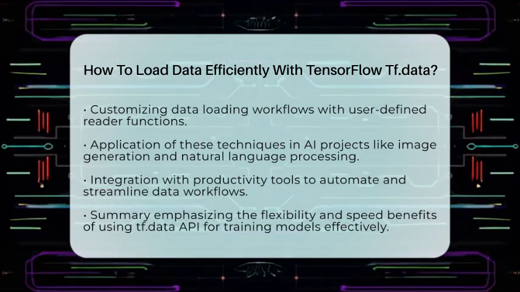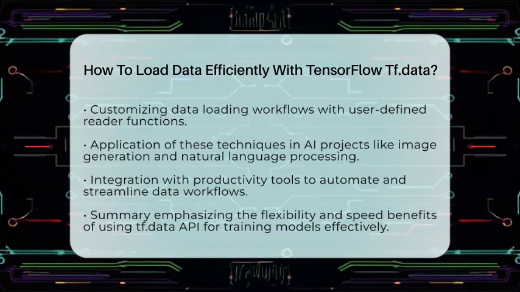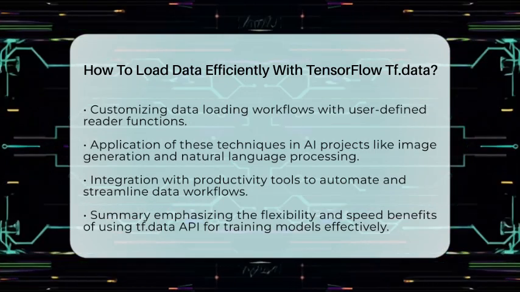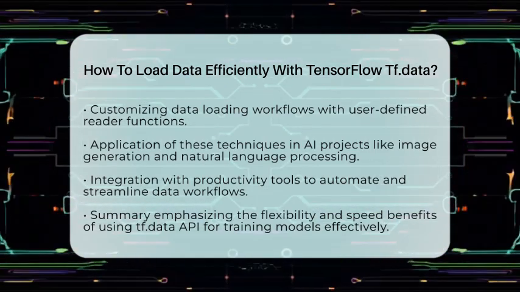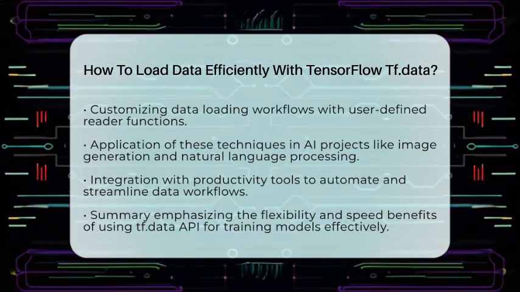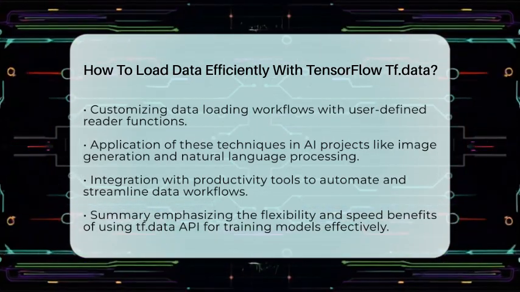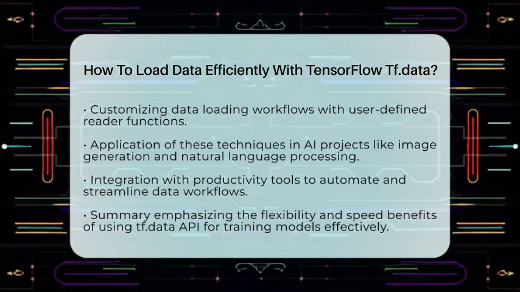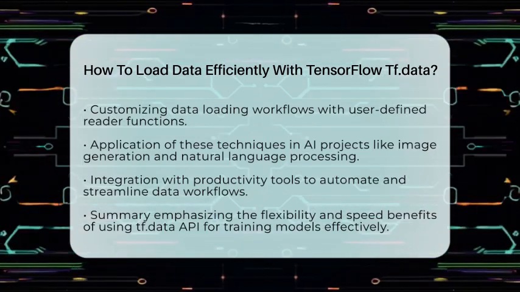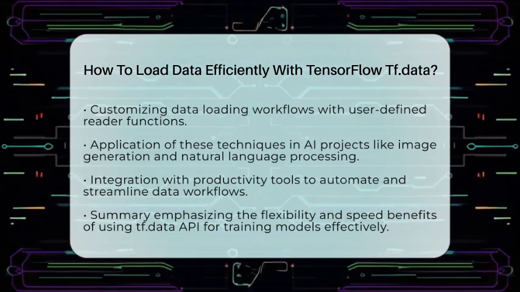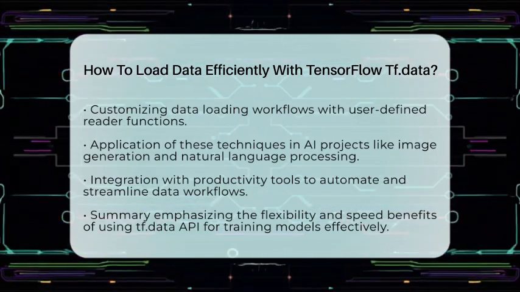In short, TensorFlow's tf.data API offers a flexible way to build input pipelines that load data efficiently. Combining data source creation, transformations, batching, shuffling, caching, and prefetching with parallel processing makes sure your models get data quickly and reliably. This setup helps speed up training and makes deploying models more practical and effective.